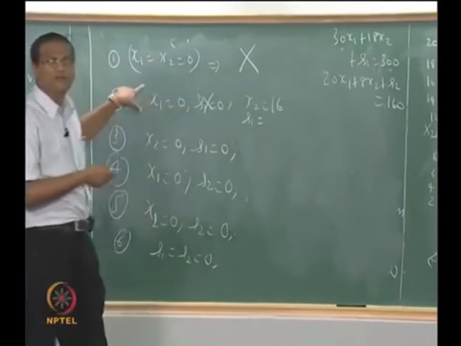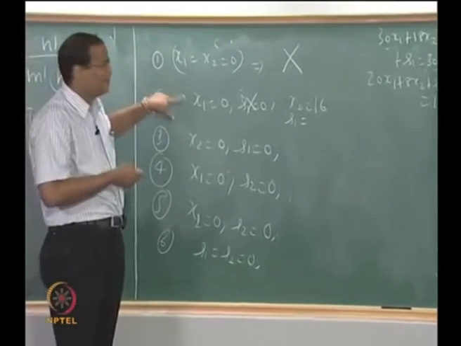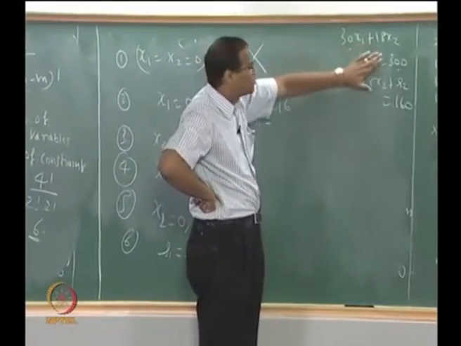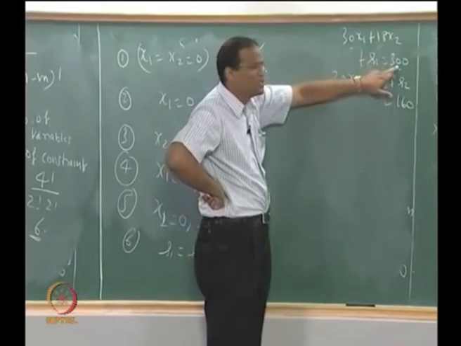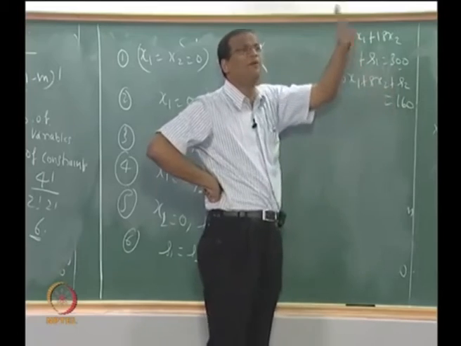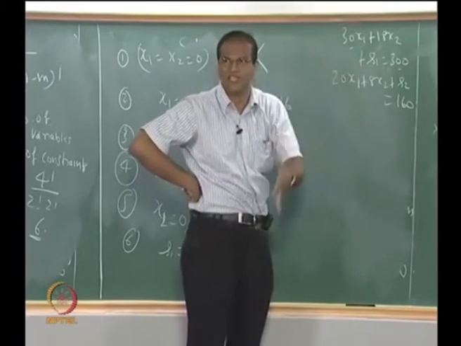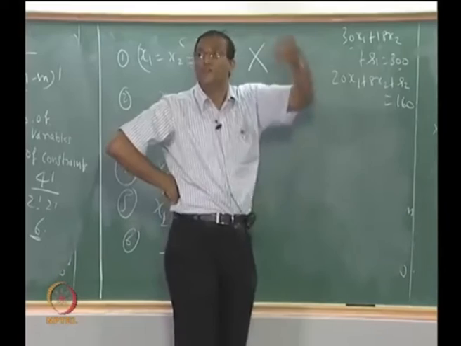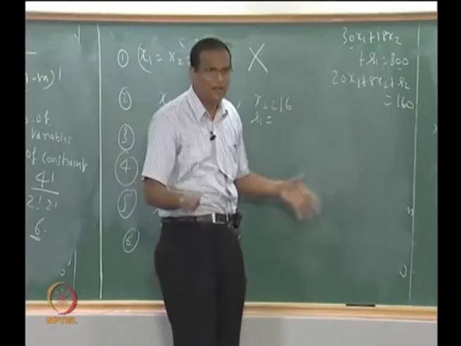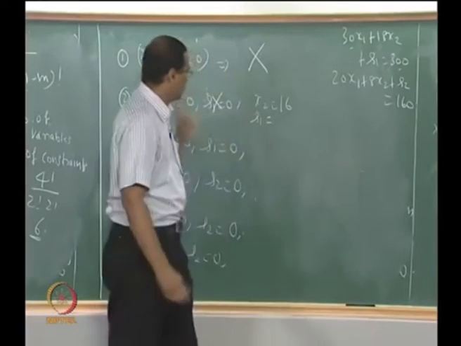How many of you didn't follow what we are doing? In the first case I am putting x1 equal to 0 and s1 equal to 0, that means 18x2 is equal to 300. x2 is 300 by 18, but you cannot have 18.67 tables or 16.4 chairs, so I am rounding off to the lowest. If you do that, automatically s1 has to become positive, otherwise the 300 will be violated. Yeah, so you will have 12 kgs left.